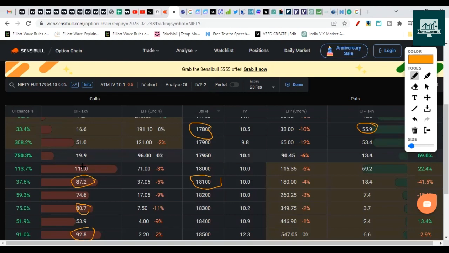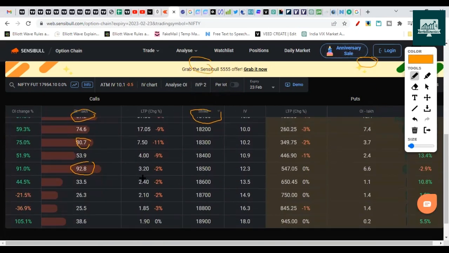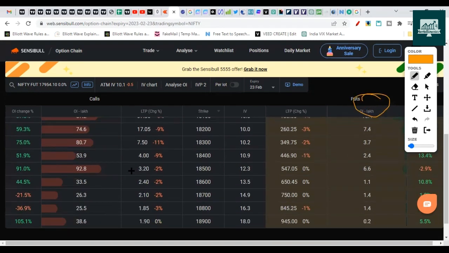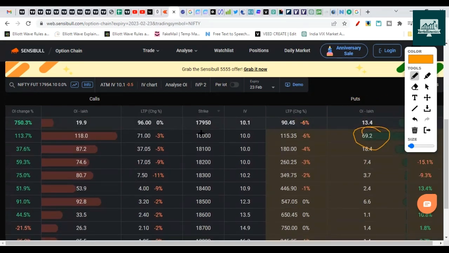Tomorrow's session will change these numbers. So it's better to assume the numbers like 18,000 to 18,500. Forget these numbers. As per the numbers, 18,000 here is the biggest number, and 18,500 after 18,000, because this is on the same strike where we have the highest call open interest.